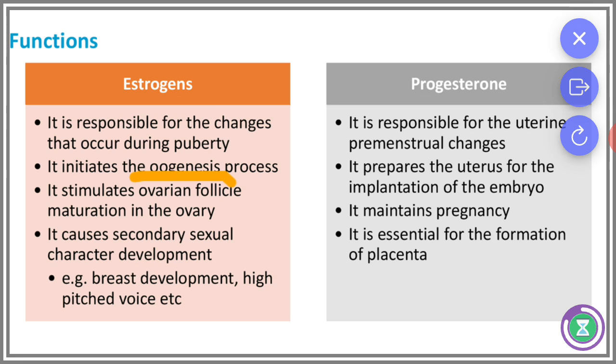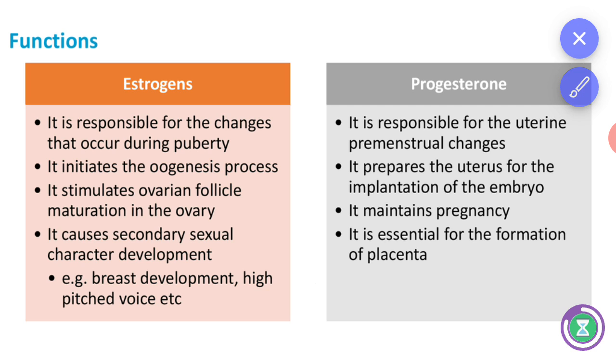And progesterone is responsible for the uterine premenstrual changes. It prepares the uterus for the implantation of the embryo. It maintains the pregnancy. It is essential for the formation of the placenta. The placenta is the connection between mother and baby.